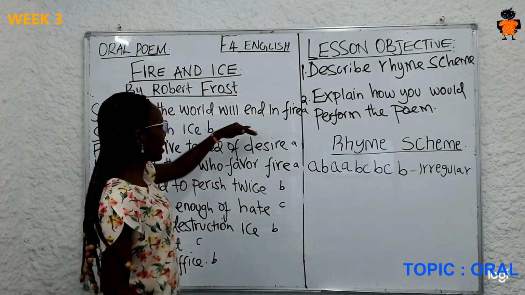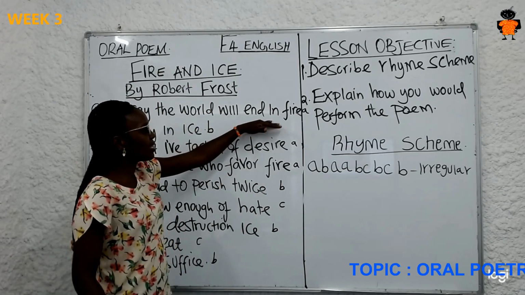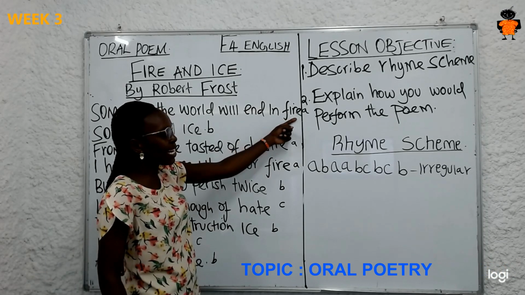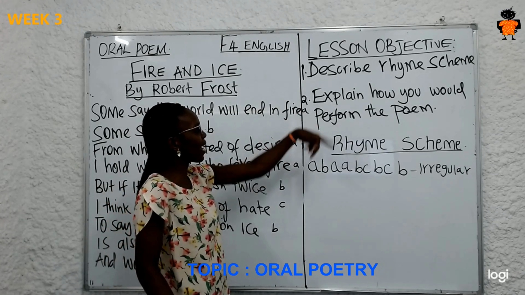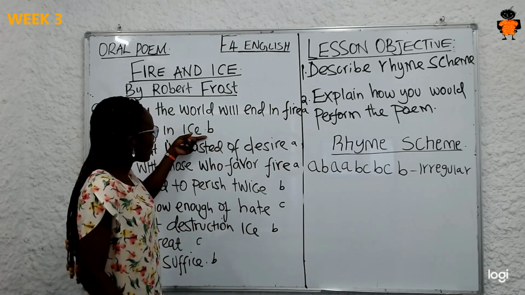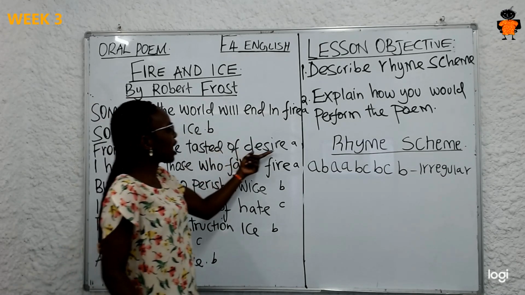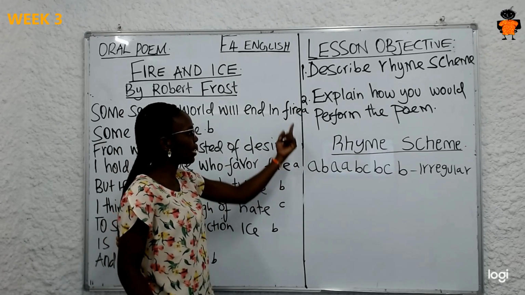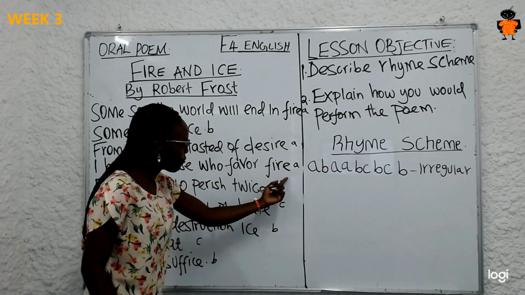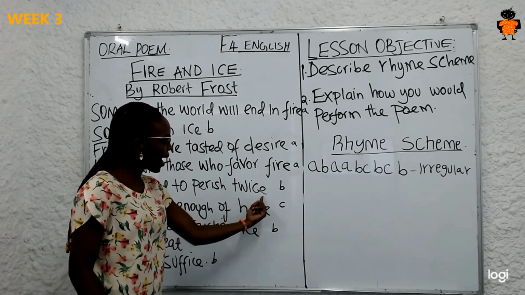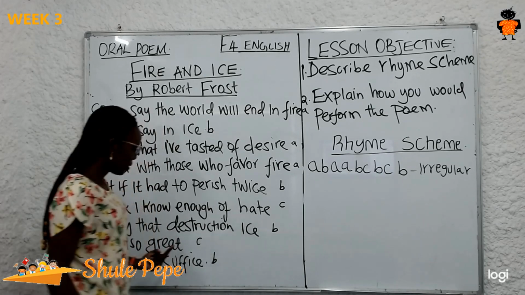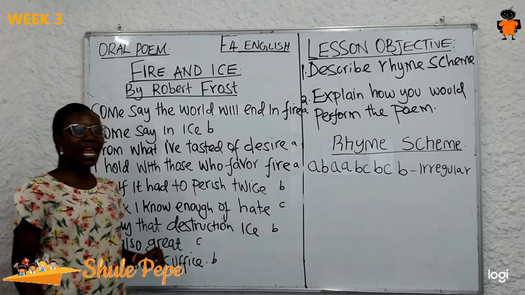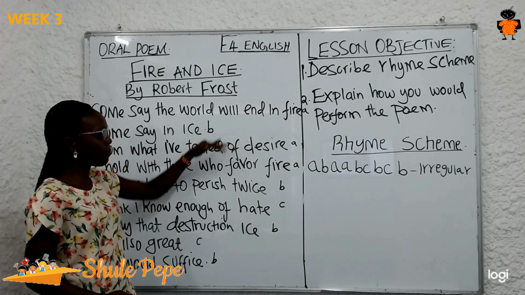Now that is what I've done here. The first line is this. The ending of the first line is represented by the word fire. So the sound realized at the end is aya, fire, aya. And then eyes, that is the ending of the second line. Desire. So those that end with the same sound are assigned the same letter of the alphabet. That is fire, desire, fire, and then ice, twice, ice, suffice, and then we have hate, great. So because they end with the same sound, we assign them the same letter of the alphabet.